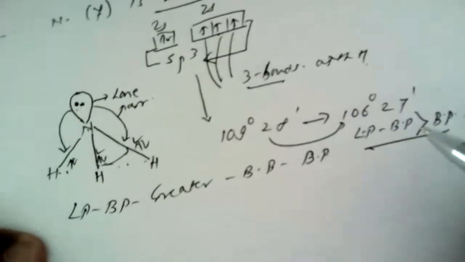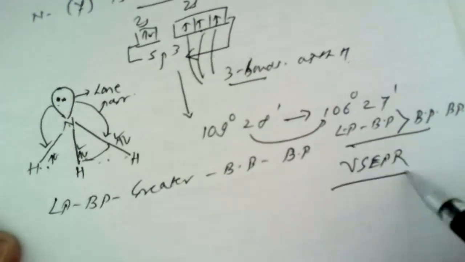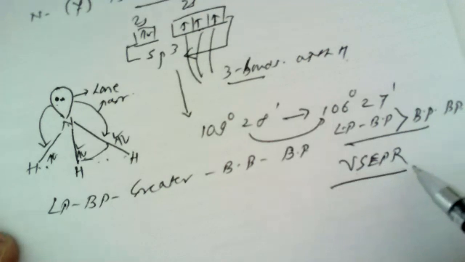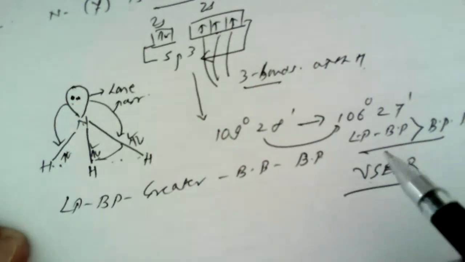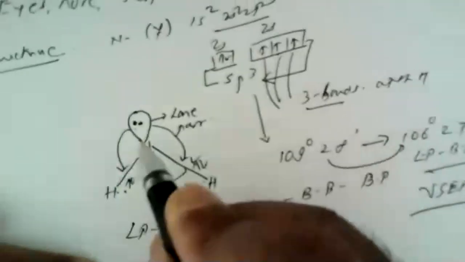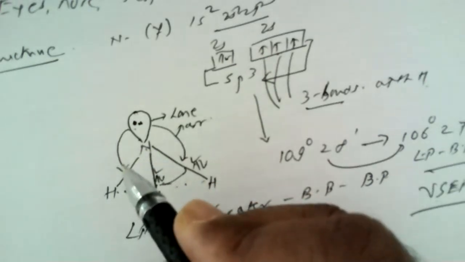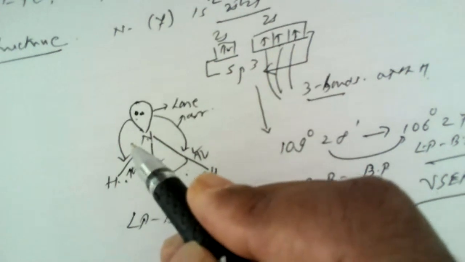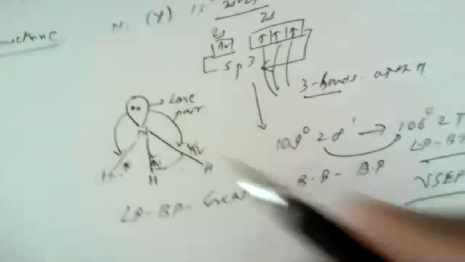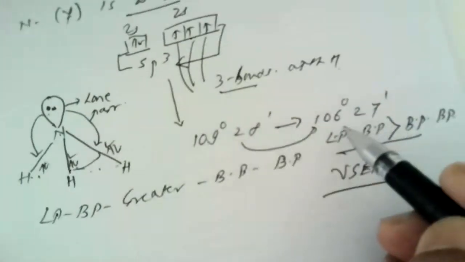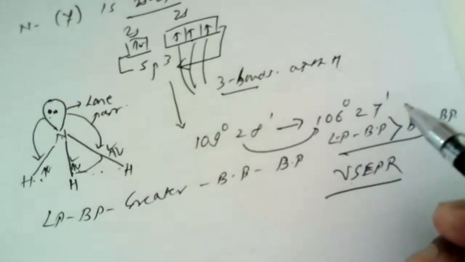And perhaps you might remember that at the earlier level, you have studied the VSEPR theory, the valence shell electron pair repulsion theory. This theory tells us that the number of lone pairs and bond pairs present in the valence shell of the central atom can distort the geometry or disturb the bond characteristics, and because of the presence of this lone pair of electrons on nitrogen, it distorts the normal tetrahedral bond angle to 106 degrees 27 minutes. So this is how we have seen the hydrides of nitrogen.